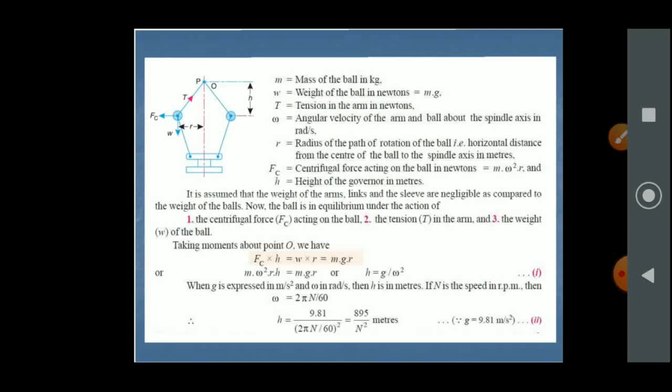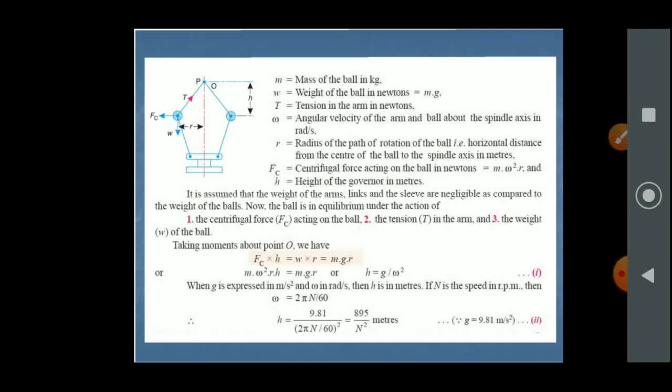Omega is the angular velocity of the arms and ball about the spindle axis in radians per second. Small r denotes the radius of the path of rotation of the ball, that is the horizontal distance from the center of the ball to the spindle axis in meters.